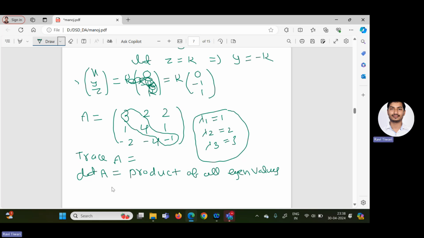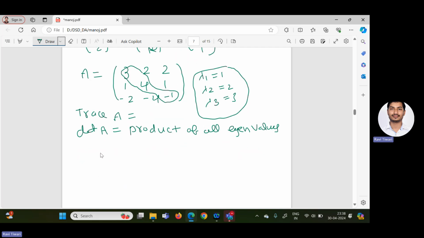So by using this property, we can verify whether our answer is correct or not. Also you can verify, corresponding to lambda equal to 3, because we know that Ax equal to lambda x, then x is known as eigenvector and lambda is known as eigenvalue. Let us assume the eigenvector we have calculated corresponding to lambda equal to 3 is 0, minus 1 and 1. This also you can verify, whether it is correct or not.